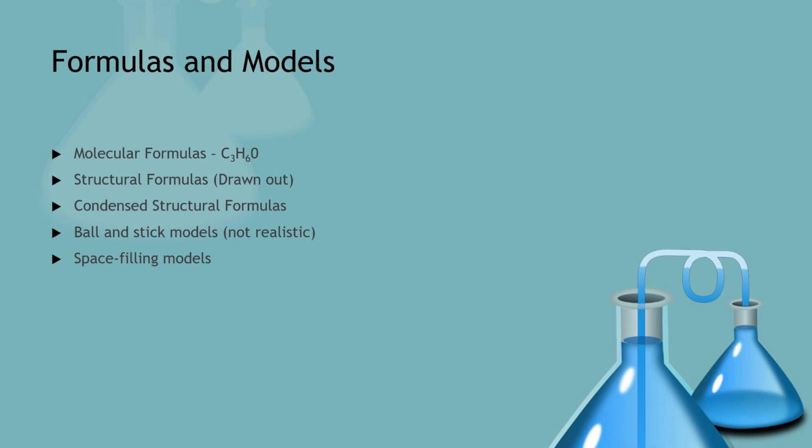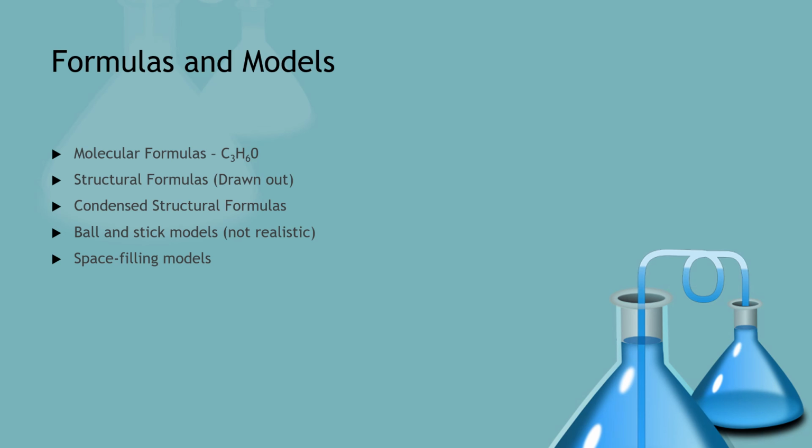There's also the ball and stick models that you typically see with chemists. They have just balls that represent atoms and just sticks you can stick in the balls and connect them together to represent bonds between those elements.